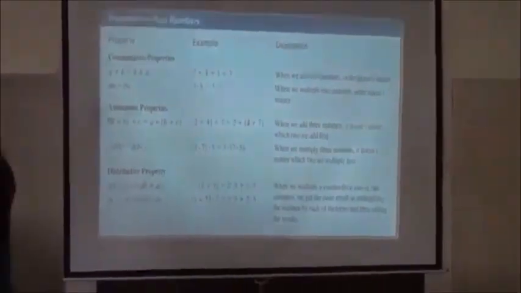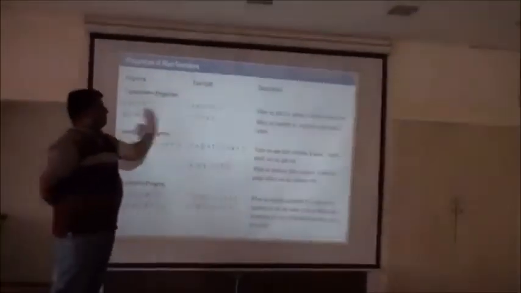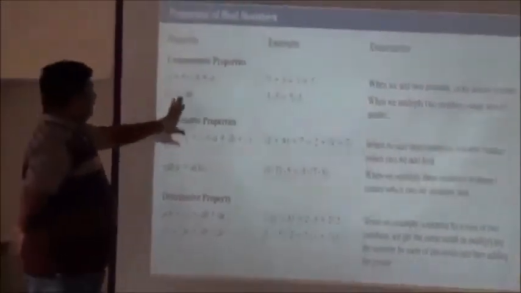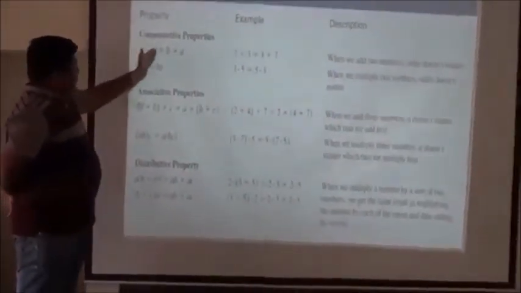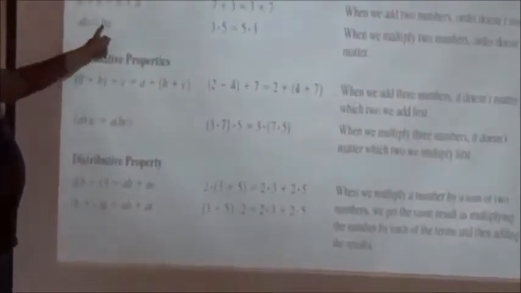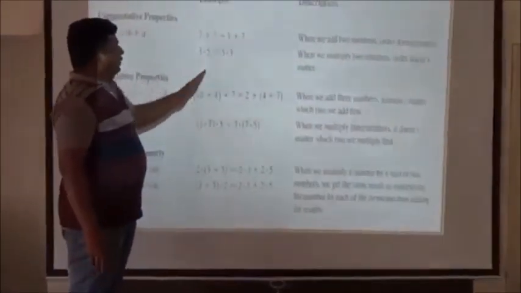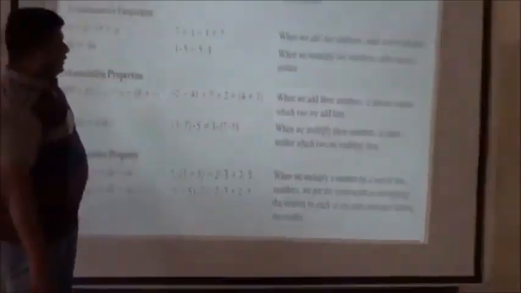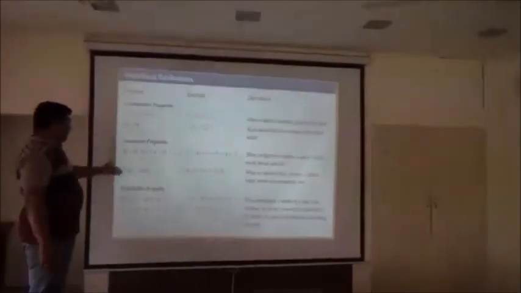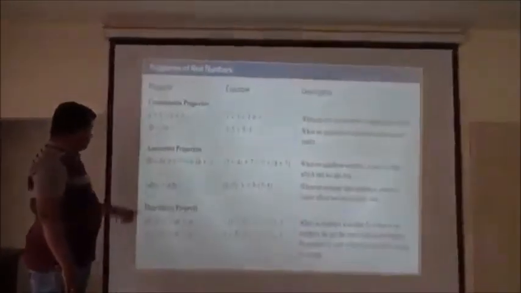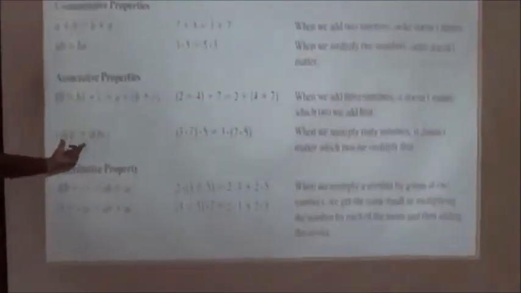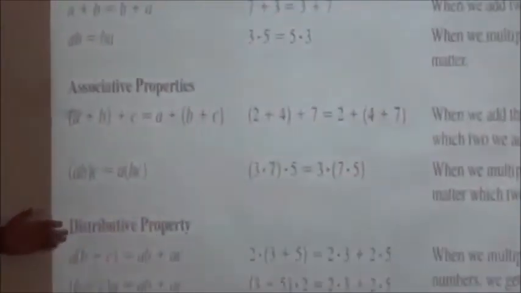Now the properties of real numbers. This is the property, this is the example, and this is the description. The very simple commutative property, associative property and distributive property. A and B are real numbers: A plus B equals B plus A, and A times B equals B times A. For example, 7 plus 3 and 3 plus 7, 3 times 5 and 5 times 3. Same property; the description is very simple. Associative property: A, B, C are real numbers. This is for addition and this is for multiplication. The last one is the distributive property.